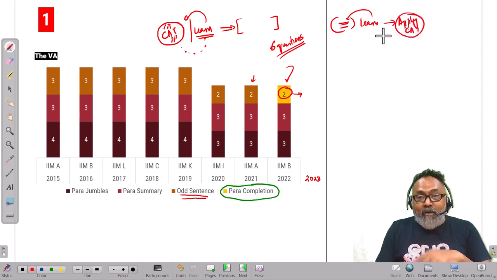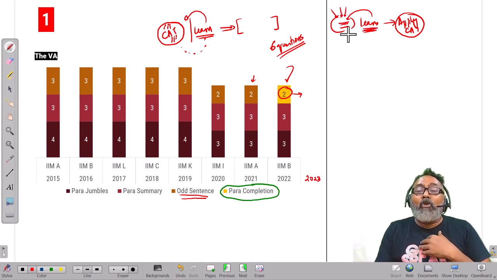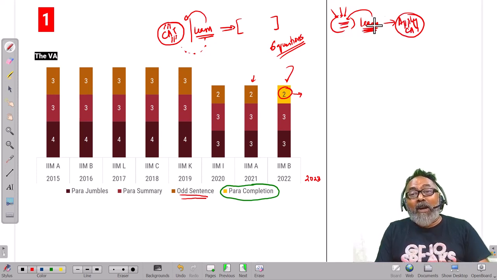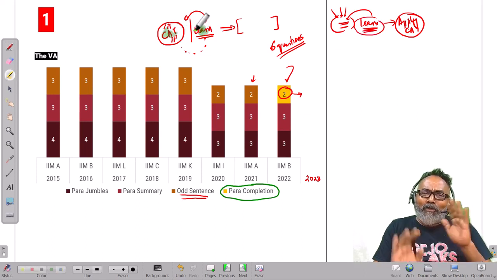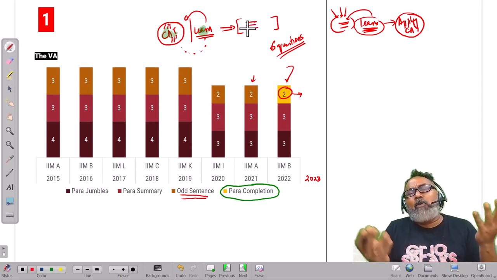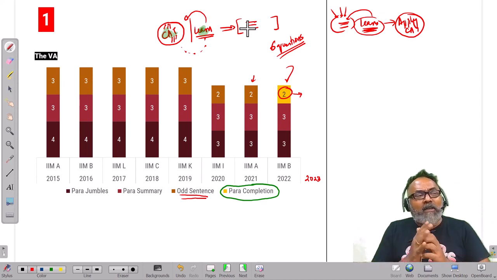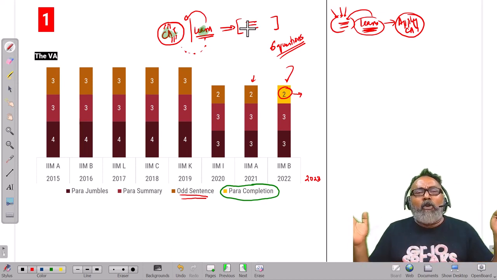In this case, what is likely going to happen is that whatever content we are using to learn, we are assuming is aligned to the CAT, but then we are applying to the CAT. What if our learning is gone for a toss? Therefore, this is an amazing approach. The only thing is that we won't have enough CAT questions for practice, but why do we need them? We have got all the mocks and all material that is available to apply it. That's what you're going to do.